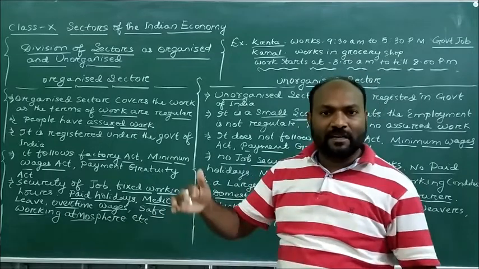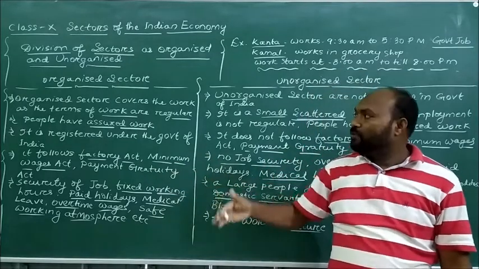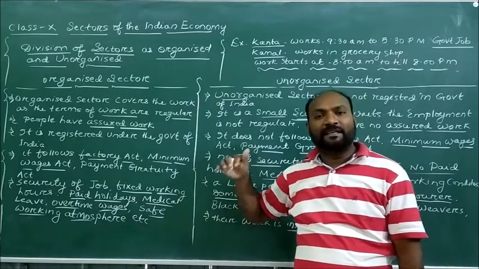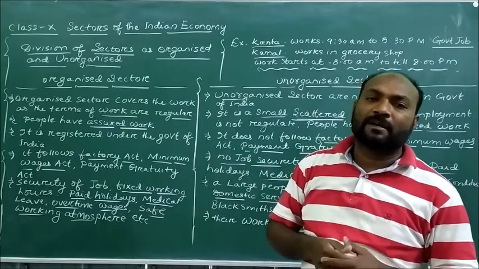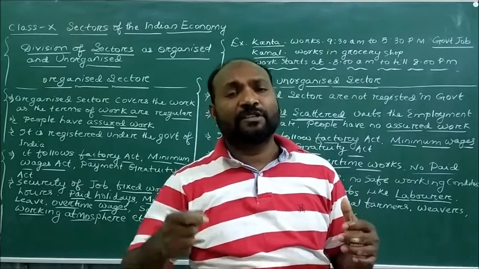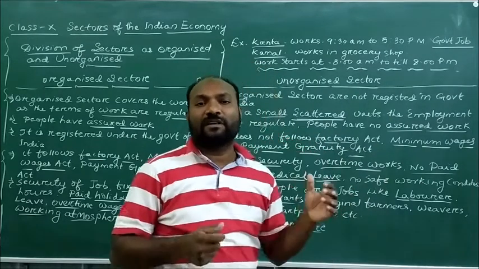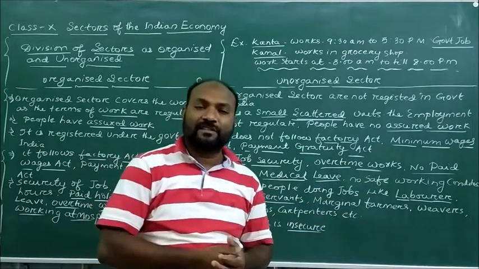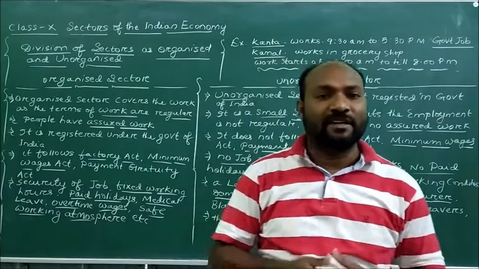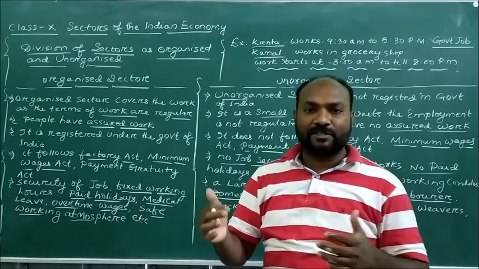So dear students, we understood that people working in organized sectors have a very comfortable life, but people working in unorganized sectors, their life is not secure. They are facing a lot of troubles in society.